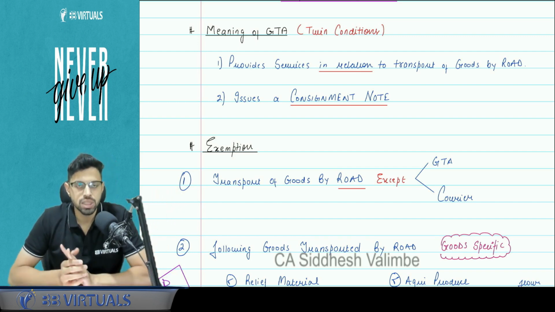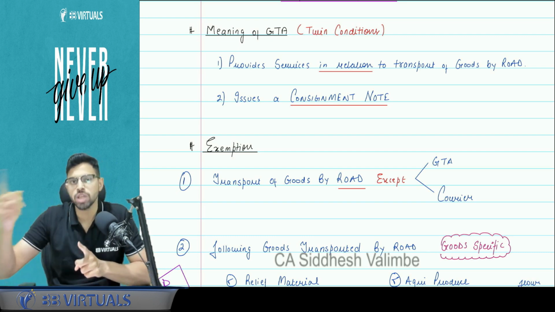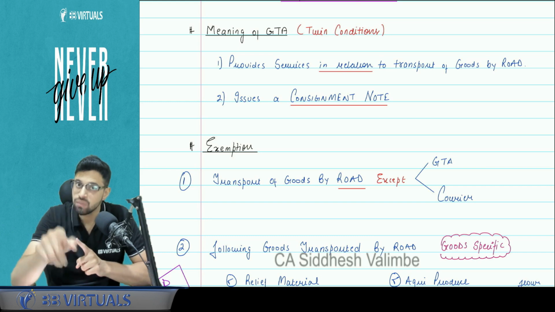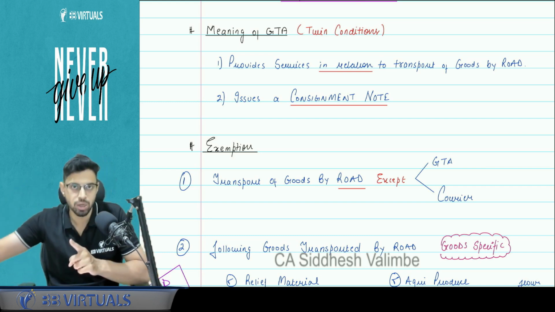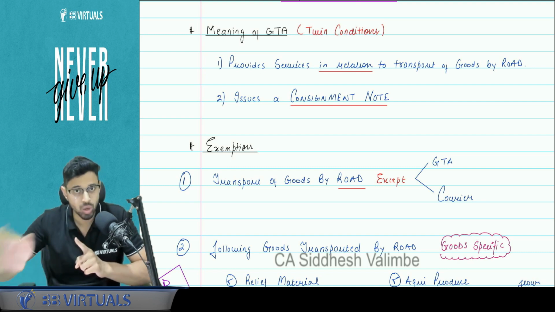GTA means twin conditions need to be complied. Number 1, GTA means they are providing services in relation to transportation of goods by road. Not only the service of transportation, but services in relation to transportation. For example, loading, unloading, some insurance related thing, storage services given. So that is also covered in the GTA.